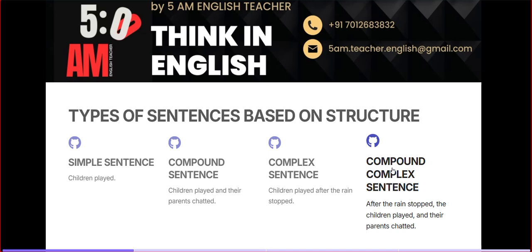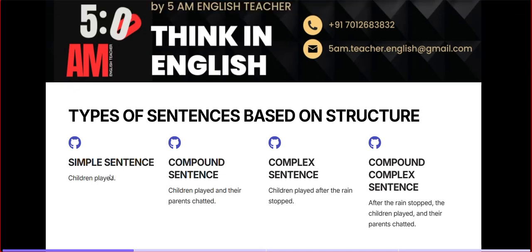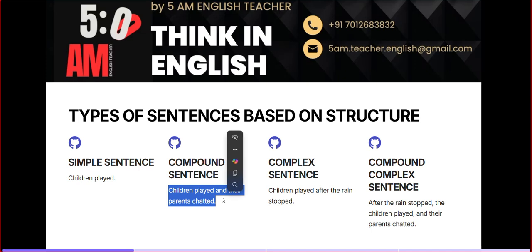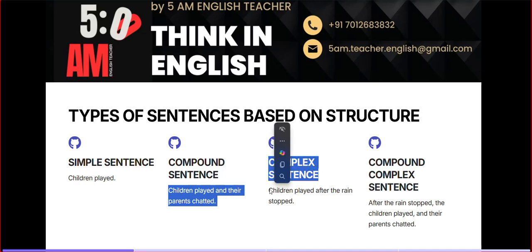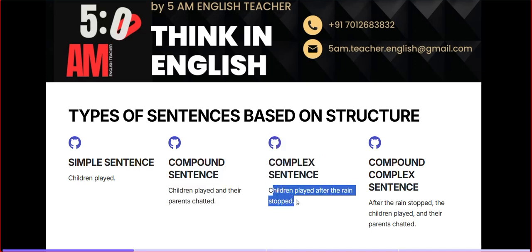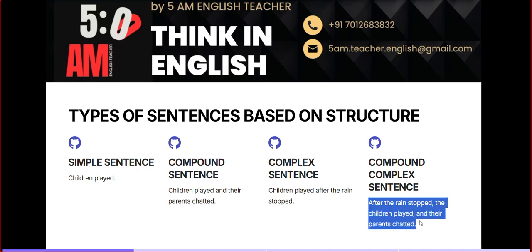So now here I have placed one example for each of the sentences. As you can see, in the simple sentence, the sentence is "Children played." In the compound sentence: "Children played and their parents chatted." In the complex sentence: "Children played after the rain stopped." And the last one, but not the least, compound complex: "After the rain stopped, the children played and their parents chatted."